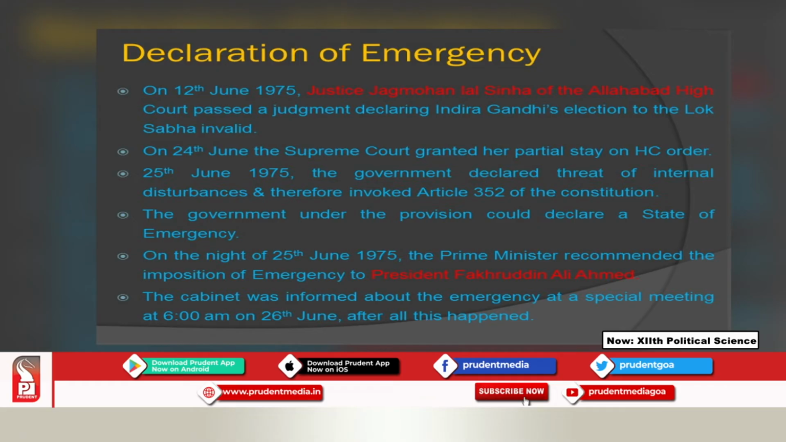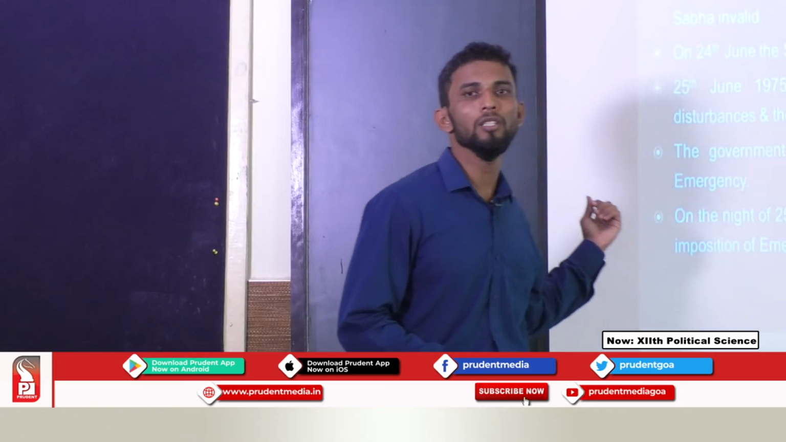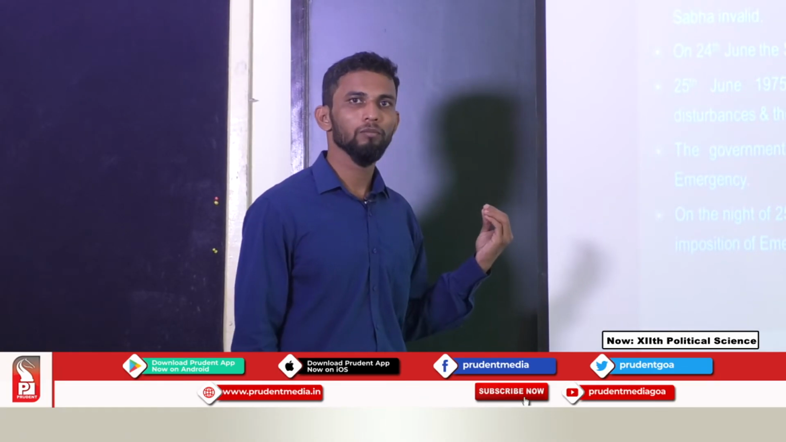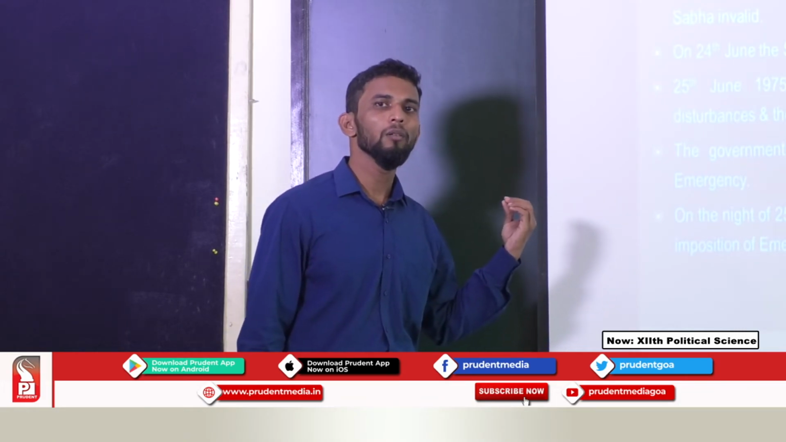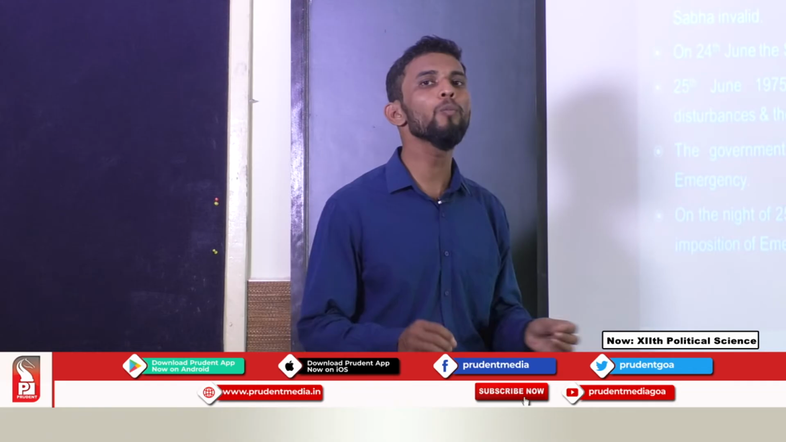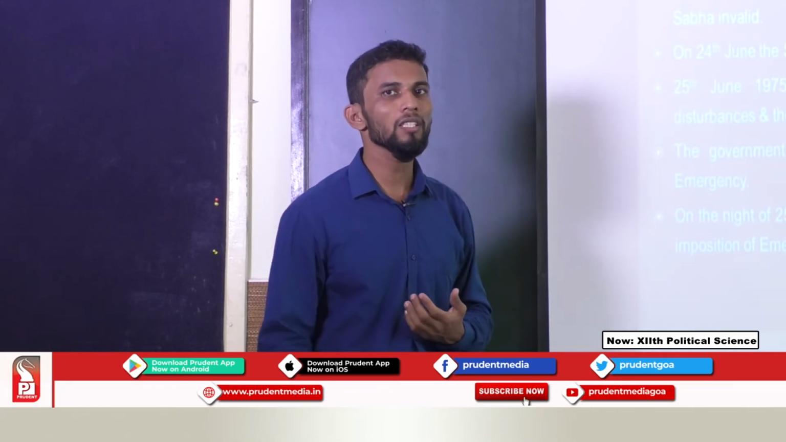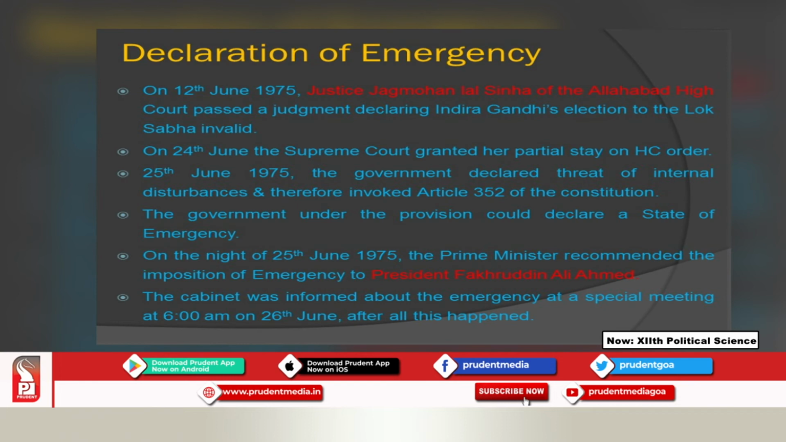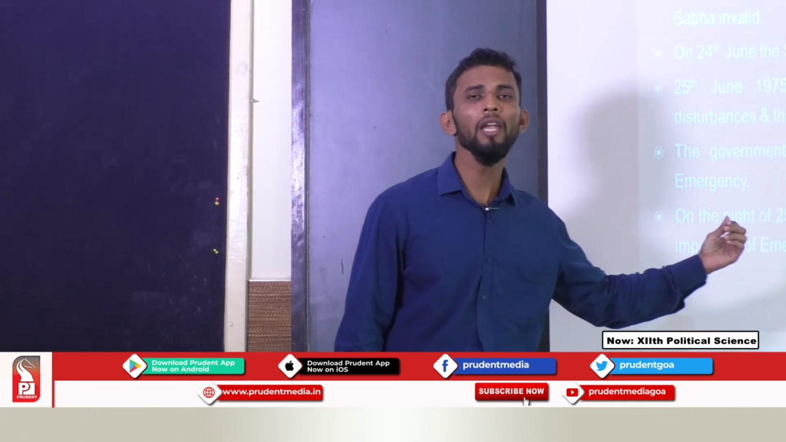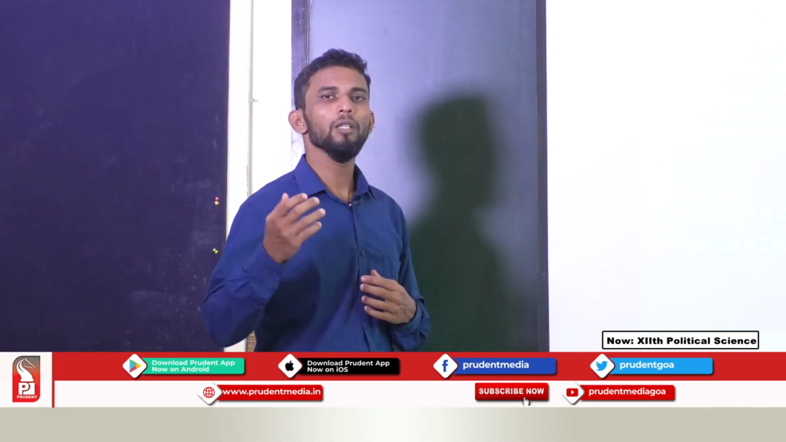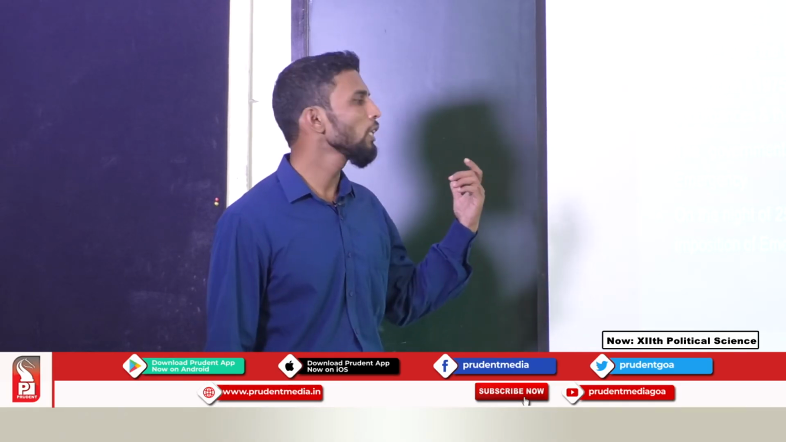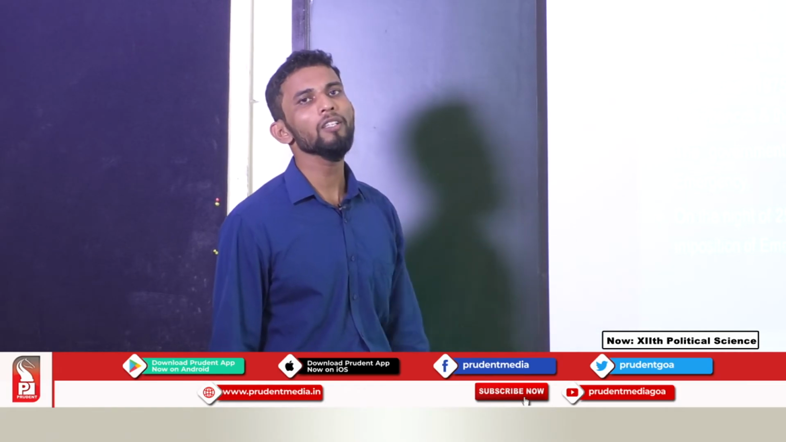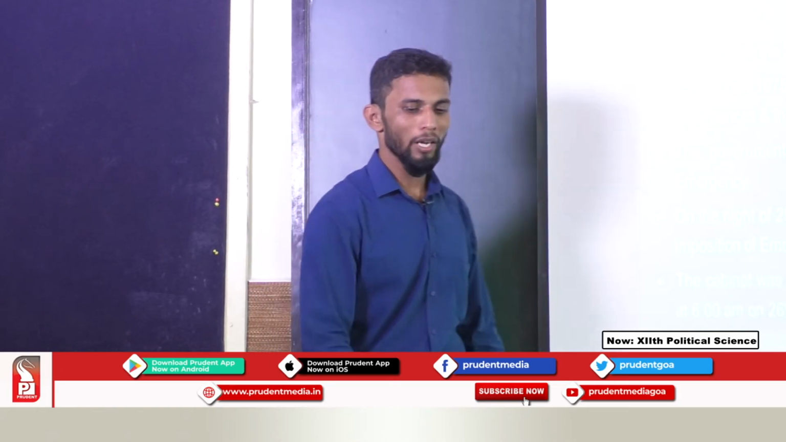On the night of 25th June 1975, the Prime Minister recommended the imposition of emergency to the then President of India, President Fakhruddin Ali Ahmed. It was recommended by the government at midnight on 25th June to impose the national emergency, and the President imposed the national emergency in India on the midnight of 25th June 1975.